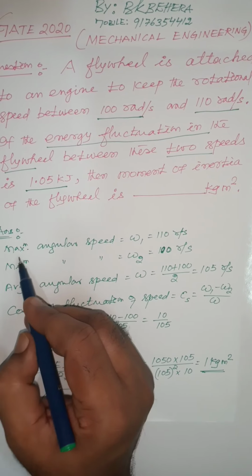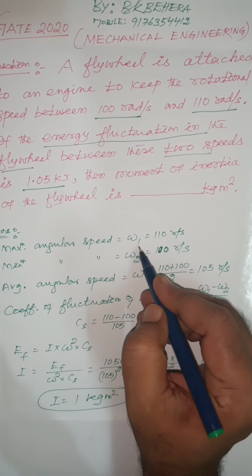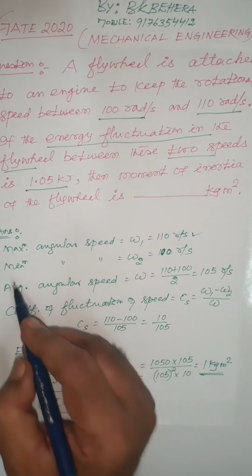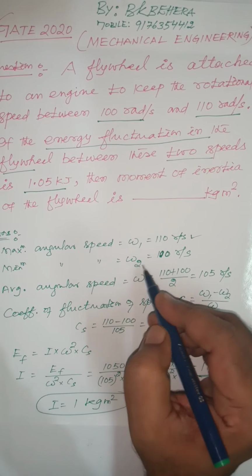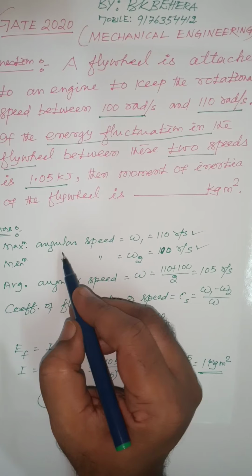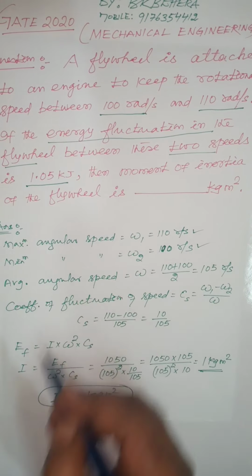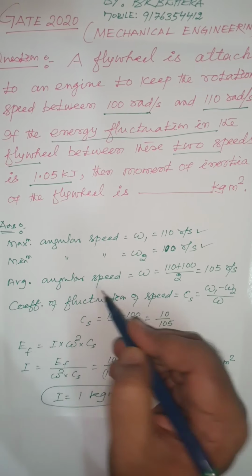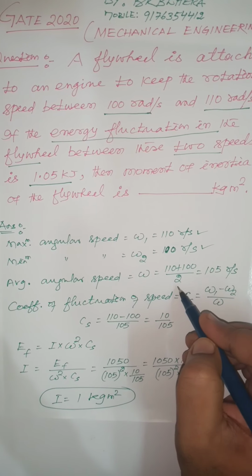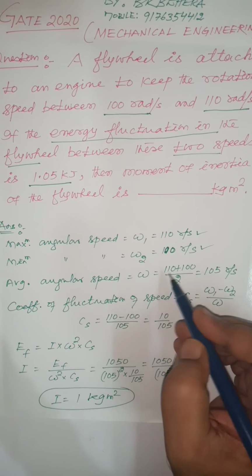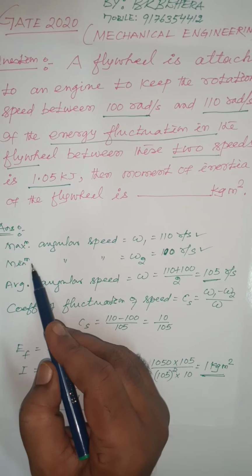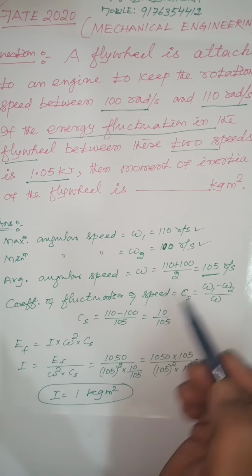So according to the question, the maximum angular speed of the engine is given, which is omega 1 equal to 110 radian per second. The minimum angular speed of the engine is omega 2, which is 100 radian per second. If we know the maximum and minimum angular speed of the engine, then we can find out the average angular speed, which is omega equal to 110 plus 100 divided by 2. That is, omega 1 plus omega 2 divided by 2 is equal to 105 radian per second. So we know the minimum speed, maximum speed and average angular speed of the engine.